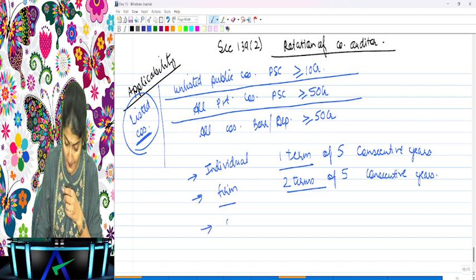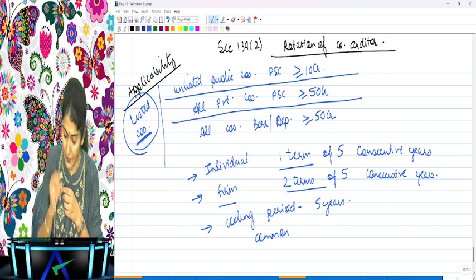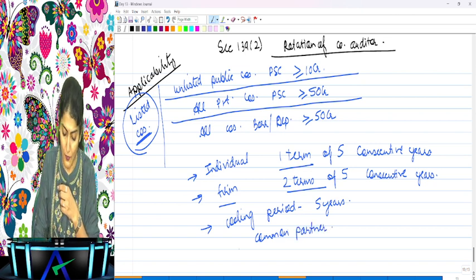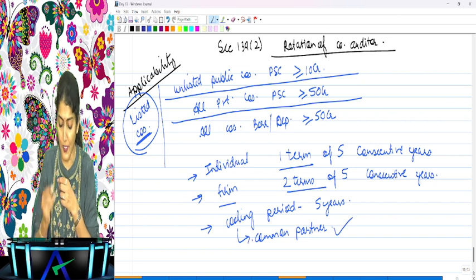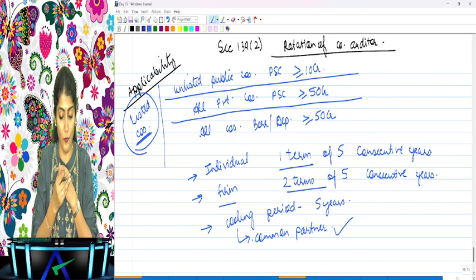In any case, after you finished your 1 term or 2 terms, what does it say? There is a cooling period of 5 years. And again, what does it say? Common partner, the network, even that firm and network needs to follow the cooling period, right? So common partner, even they need to follow the cooling period? Yes, even they need to follow the cooling period. Are you able to follow this?